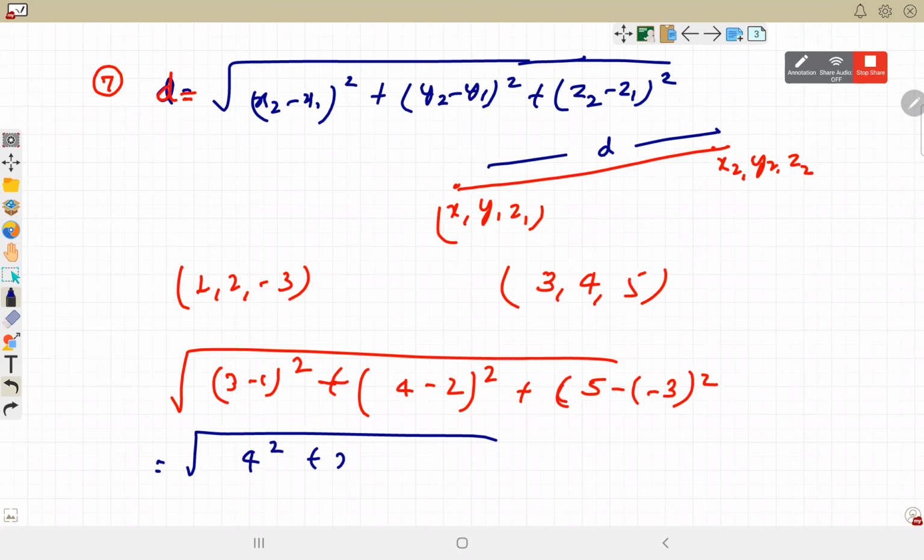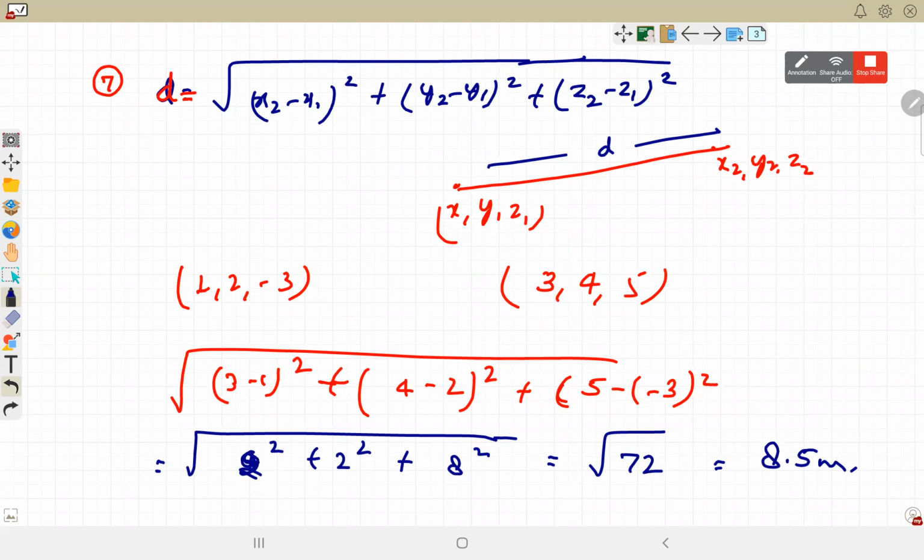4 square plus 2 square plus 8 square. Right? It is how much? 64 plus 4, 68. 72. Oh, sorry, this is 2 square, yes. So 4 plus 4, and root 72. And root 72 is 8.5 meters.